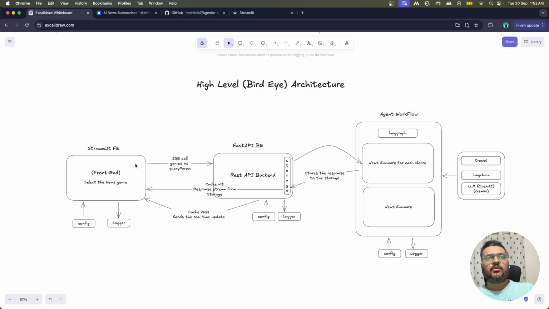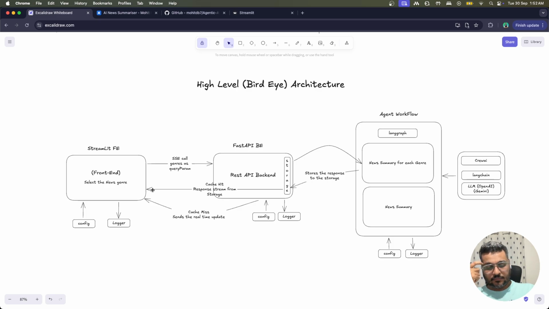Okay, so what will happen here is it will make a call, and the backend will first check whether it's a cache hit or a cache miss. If it's a cache hit, which means the data is present in the storage, then in that case it will stream from the storage itself. Every 5 seconds, it will keep giving you each news item, right? We have not given it in one go.